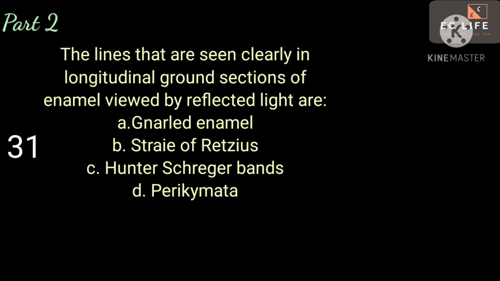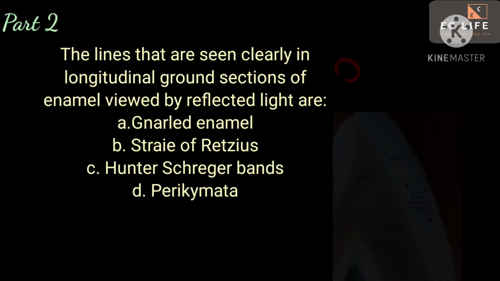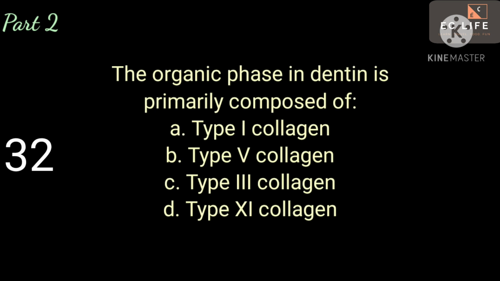Next question. The lines that are seen clearly in longitudinal ground sections of enamel viewed by reflected light are A. gnarled enamel, B. striae of Retzius, C. Hunter-Schreger bands, D. perikymata. Answer is C. Hunter-Schreger bands. Next question. The organic phase in dentine is primarily composed of A. type 1 collagen, B. type 5 collagen, C. type 3 collagen, D. type 11 collagen. Answer is A. type 1 collagen.